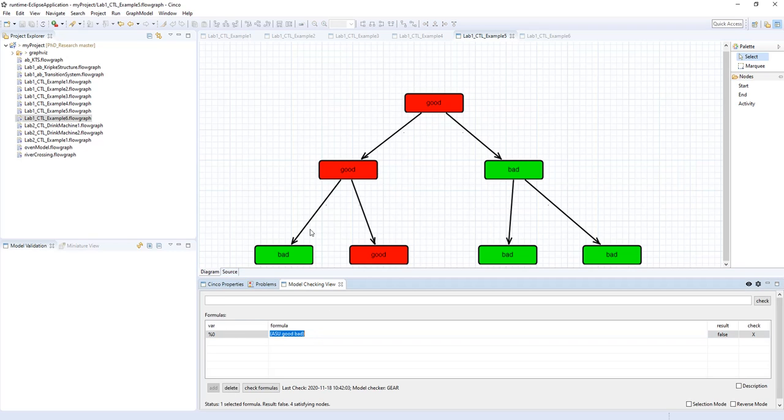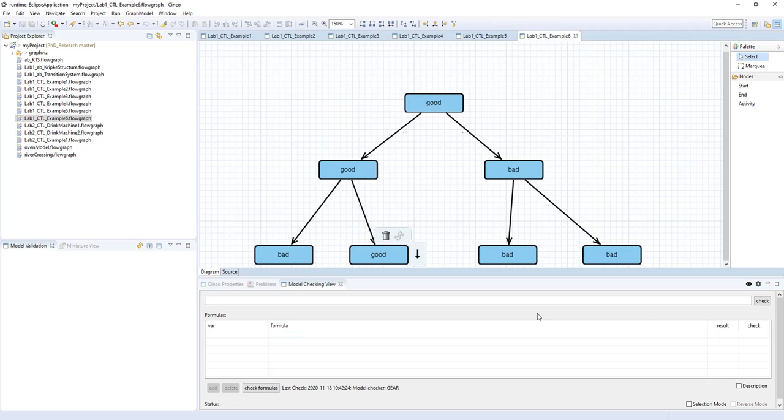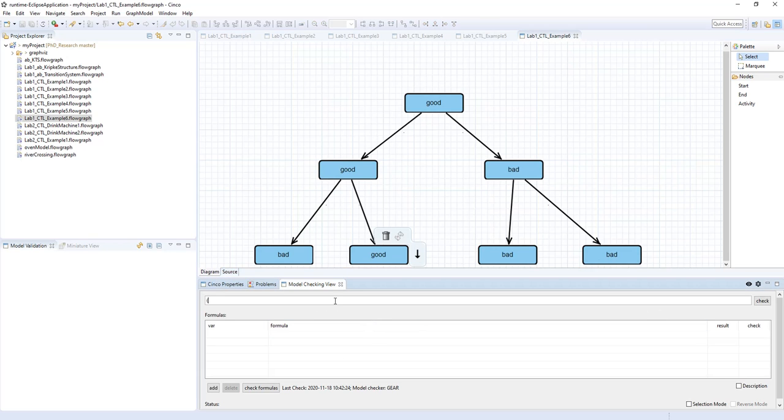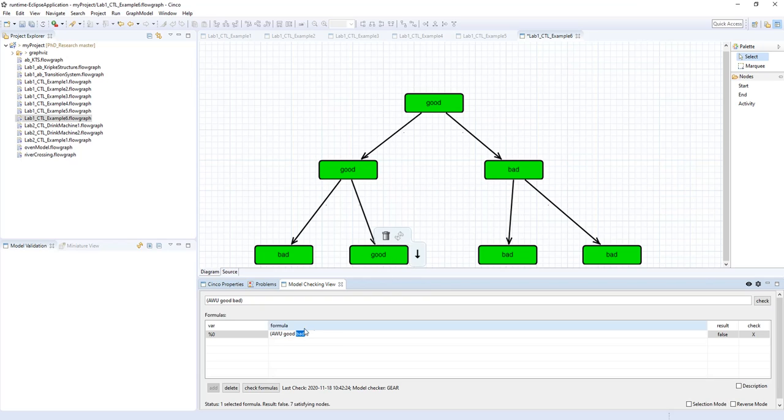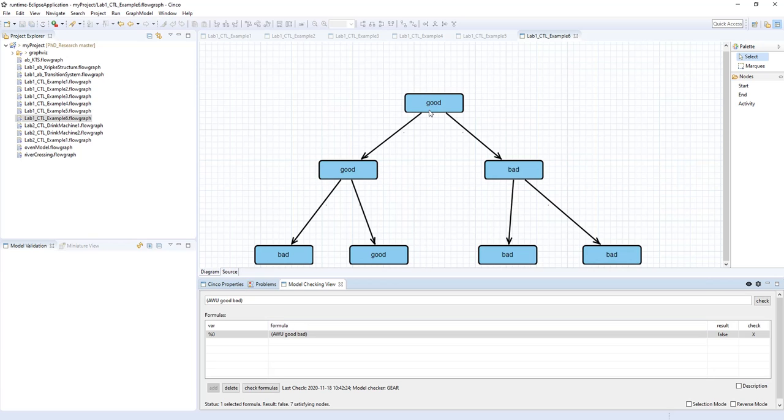Now you notice when here it was good, it goes to bad, so it held for the strong until. And in example 5, when it was good, it went to bad here. Good, good, it went to bad here. But good, good, good, it did not find the second operator, bad. For the weak until, it goes good, good, bad, fine, good, bad, same again. But good, good, good is fine because for the weak until, the second property bad does not have to occur as long as good remains true. So that is the answer for part 6.